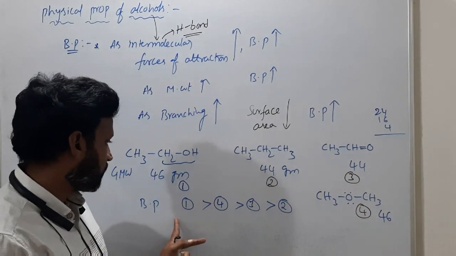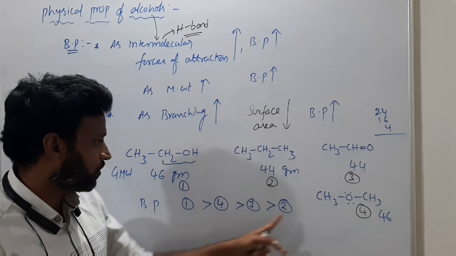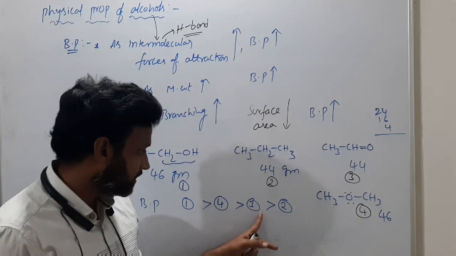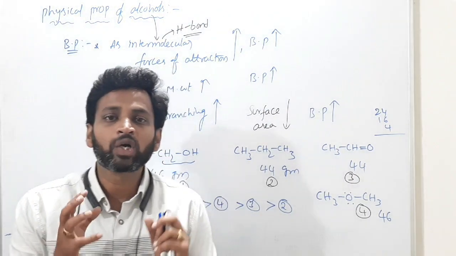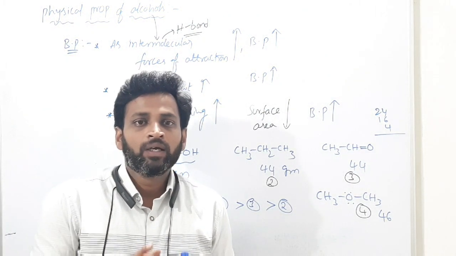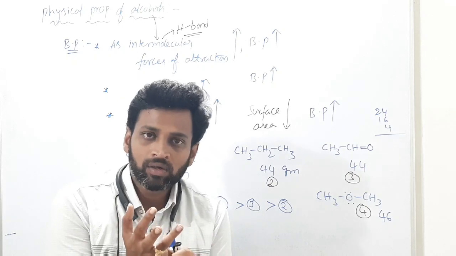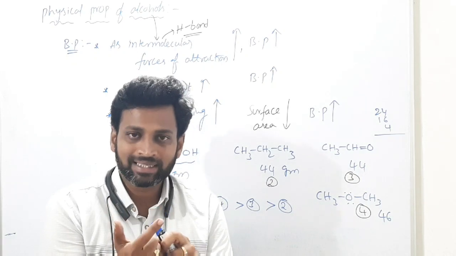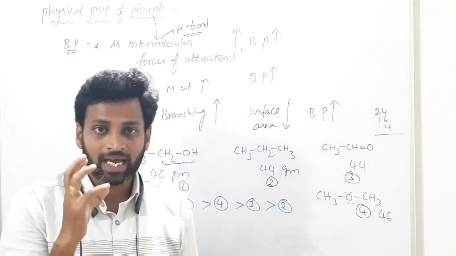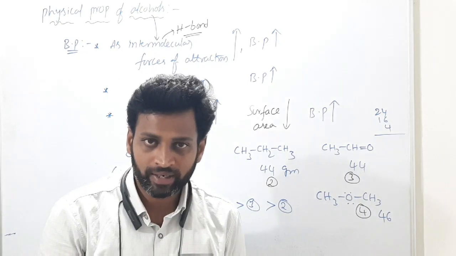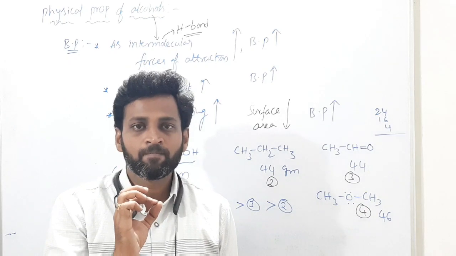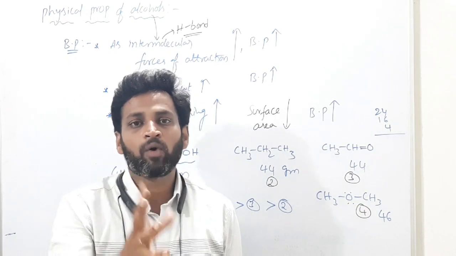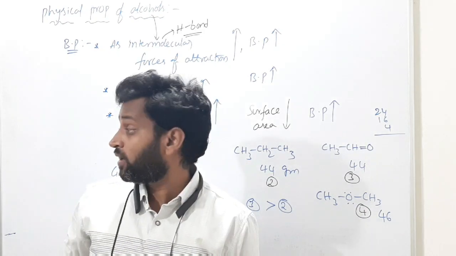So first alcohol, then ether, fourth one is ether, no? Then third, then this. Got it? So what I am concluding finally, if you compare alcohols, hydrocarbons, ethers or aldehydes and ketones which have almost similar molecular weight, among them alcohols have more boiling point. Why do alcohols have more boiling point?